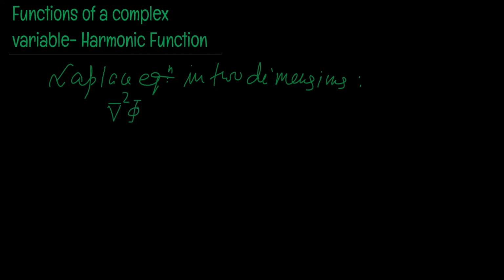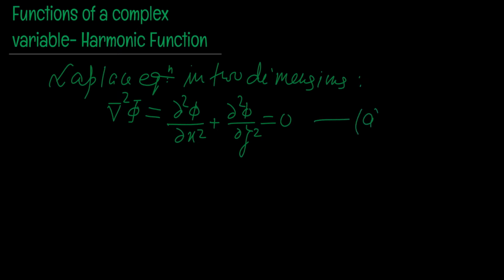You know del square is a Laplacian operator. This is in fact del 2 phi by del x square plus del 2 phi by del y square, and this equals 0. Let us say this is equation A.